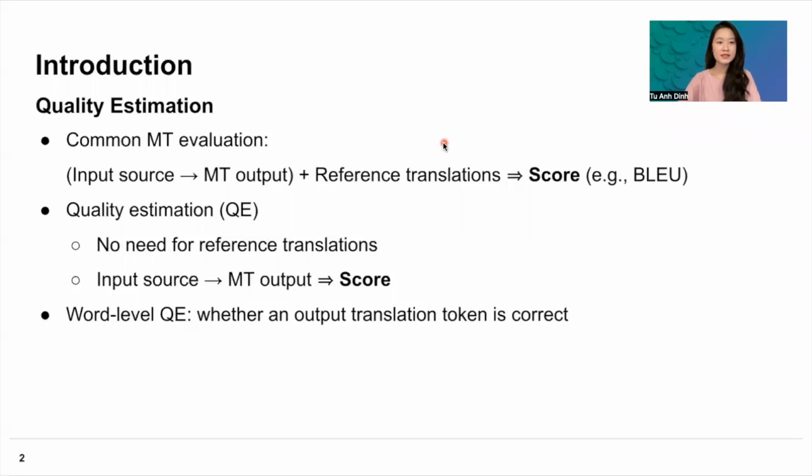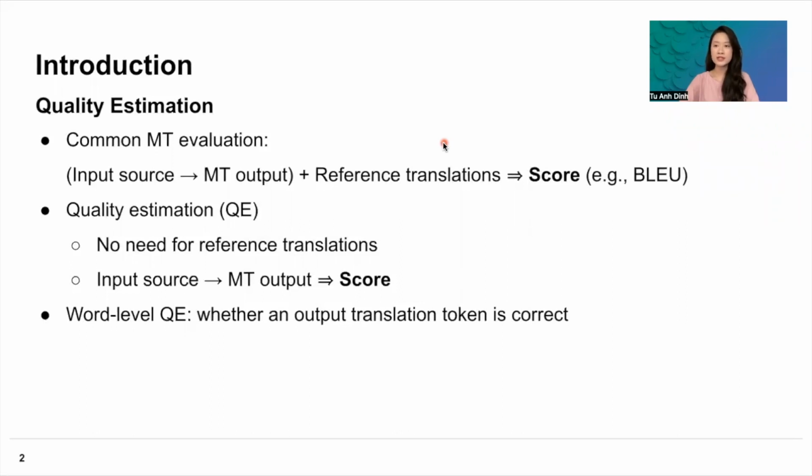First, I would like to explain the task of quality estimation. So the common machine translation evaluation setup is that we have some input source sentences. We feed it to some machine translation system that we want to evaluate. We get the output. We compare it to some gold standard reference translation in order to calculate some score, such as the BLEU score.